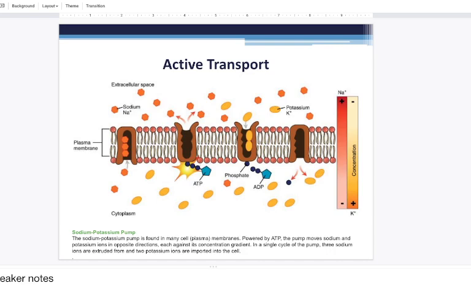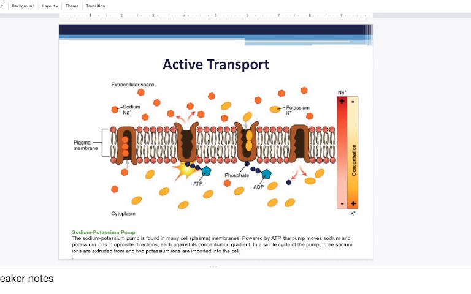Next, we're talking about active transport. Active transport requires ATP. ATP is called adenosine triphosphate, and it is our energy source for our body. This is what our body can use for energy or money. It is the currency of our body.